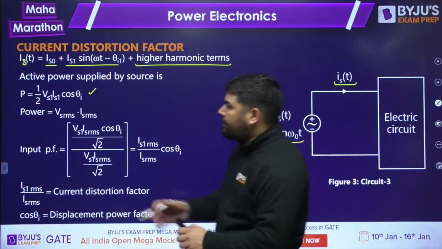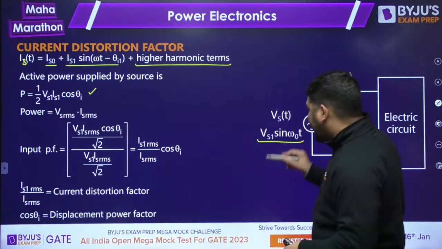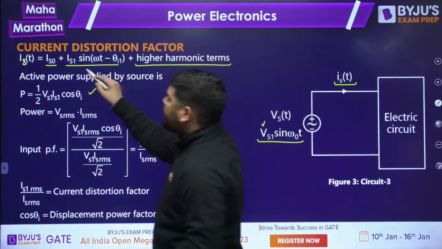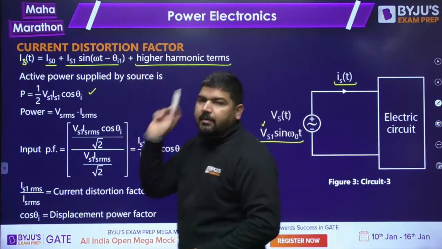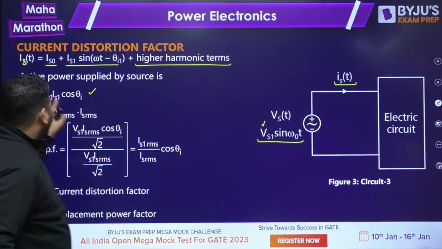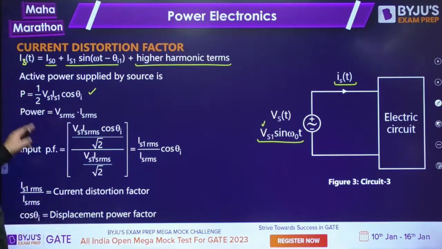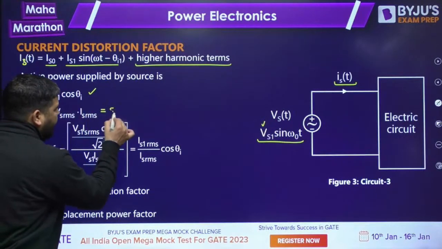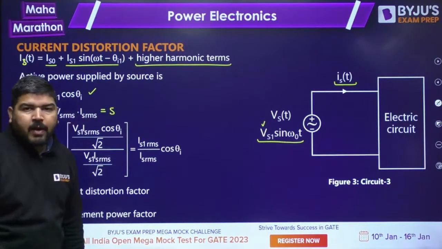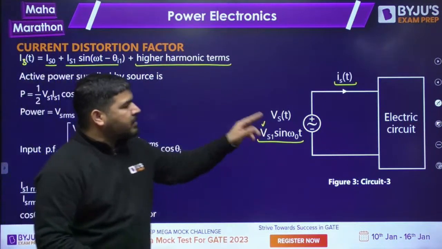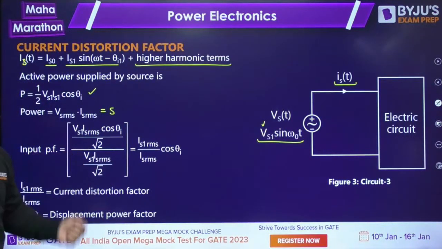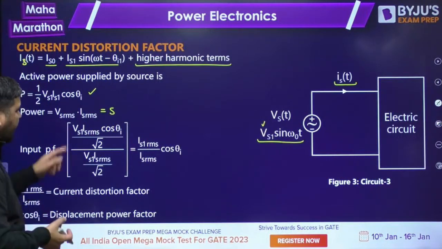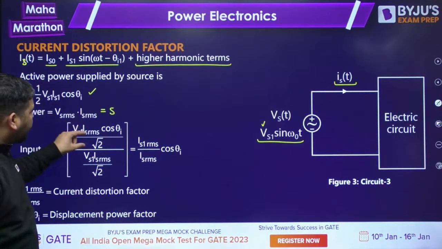Now tell me the active power. It will be 1 by 2 times the peak value of the voltage, Vs1, into the peak value of the current, Is1, into cos of theta V minus theta I. Theta V is 0 and theta I is minus theta 1. So I have calculated the active power. Now the apparent power is Vs RMS into Is RMS. You just multiply the RMS values of the voltage and the current and you get the apparent power. Once you have the apparent and active power, take the ratio and you get the input power factor: active divided by apparent.